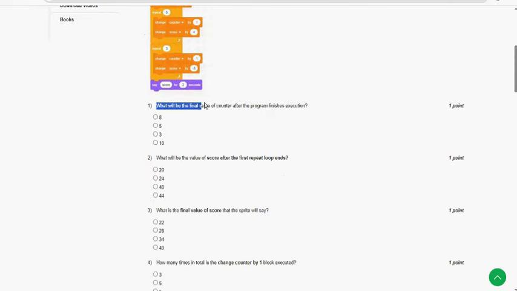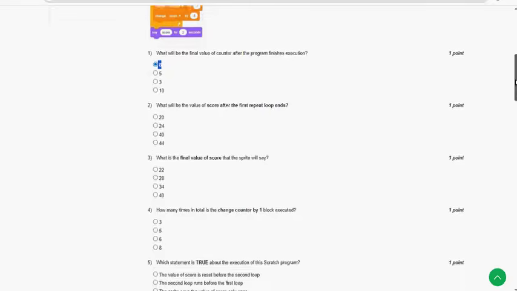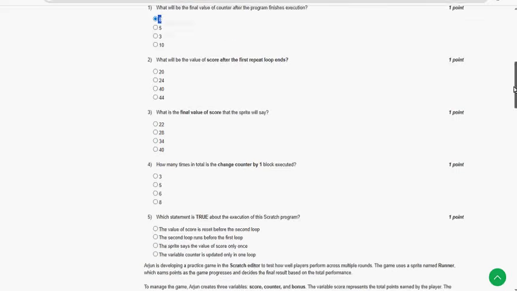What will be the final value of the counter? So for first question, first option 8 is the probable solution, guys. If you think there are any other solutions, you can please mention in the comment section, so we'll try to discuss and sort out that, right?